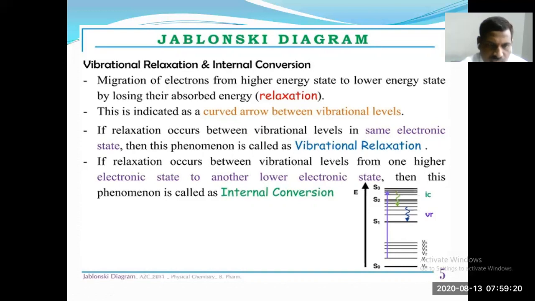You can denote it by IC. So the transformation is denoted by S3 to S2, S2 to S1, S1 to S0.